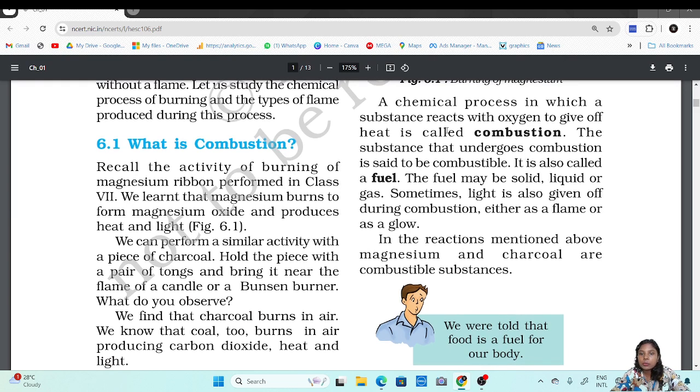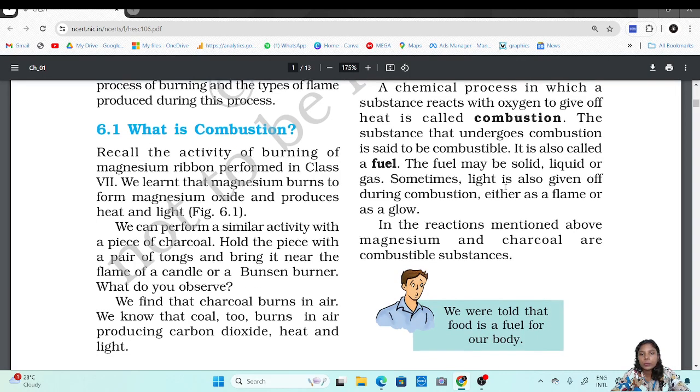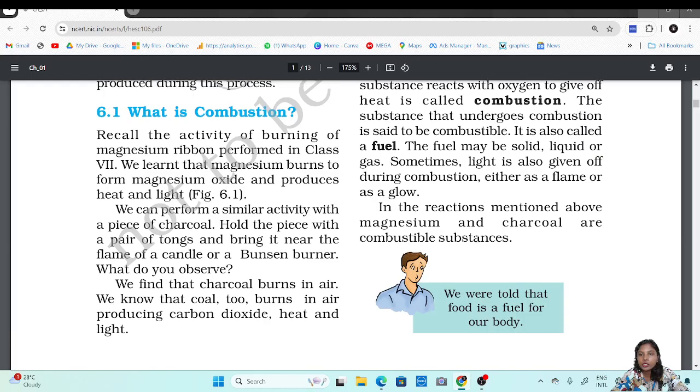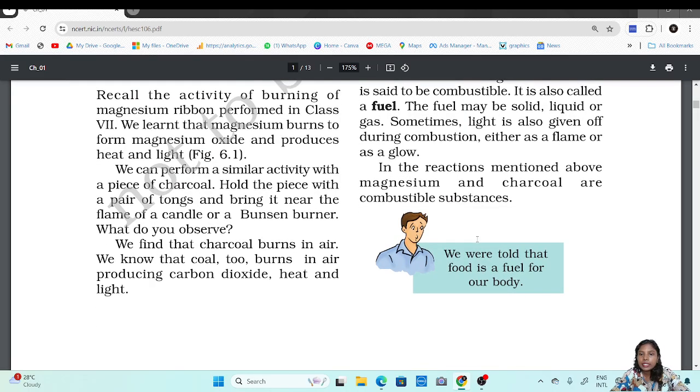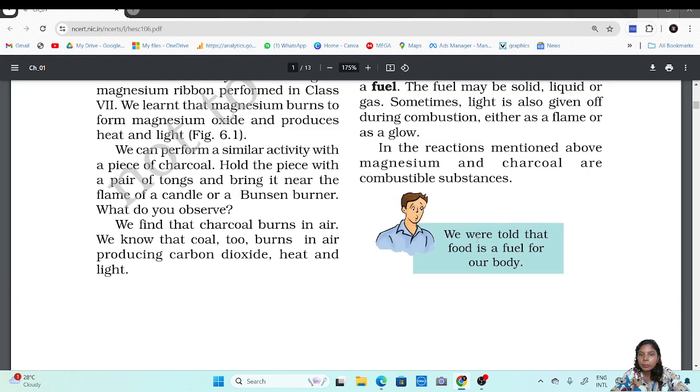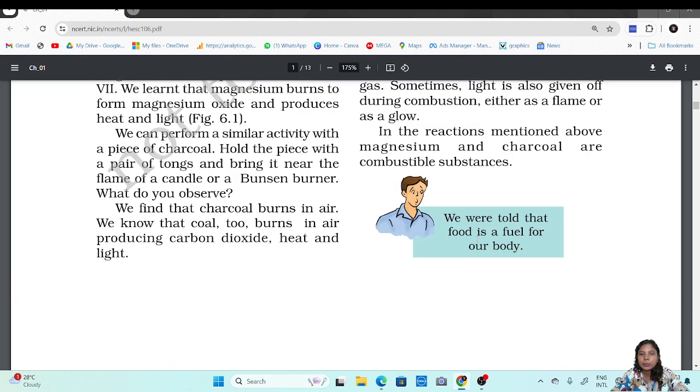The substance that undergoes combustion is said to be a combustible, or it is also known as a fuel. Fuels may be solid, liquid or gas. Sometimes light is also given off during combustion, either as a flame or a glow. When we spoke about coal being burned, we saw that glow. We were not getting a flame, but when we refer to a candle, we say that there is a flame. In the reactions mentioned above, magnesium and charcoal are combustible substances.